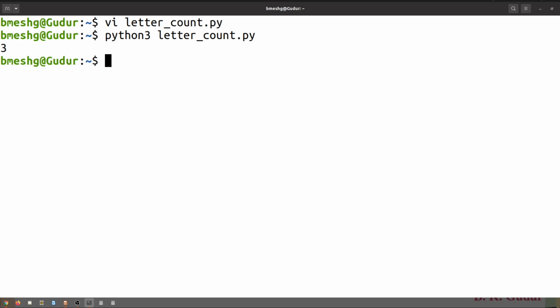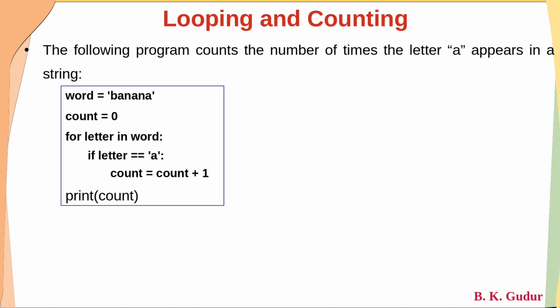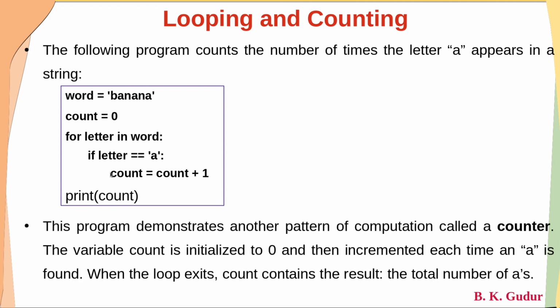Let me save this and show you the execution. You can see, dear students, in case of banana there are 3 A's, 1, 2, 3, right? So this program demonstrates another pattern of computation called a counter. The variable count is initialized to 0 and then incremented each time an A is found. When the loop exits, count contains the result, which is nothing but the total number of A's. Hope this is clear to you, dear students.